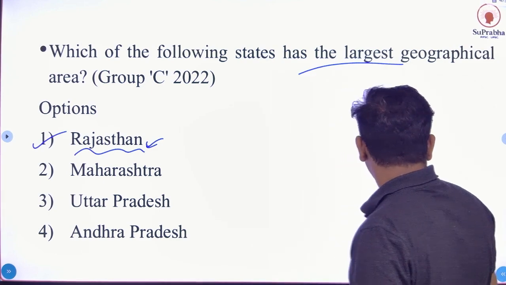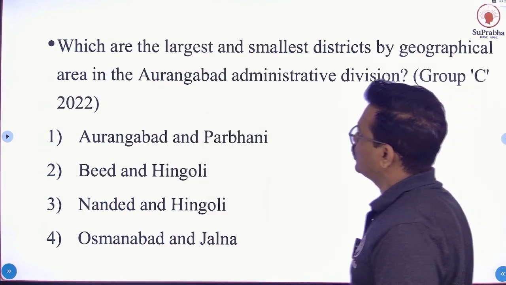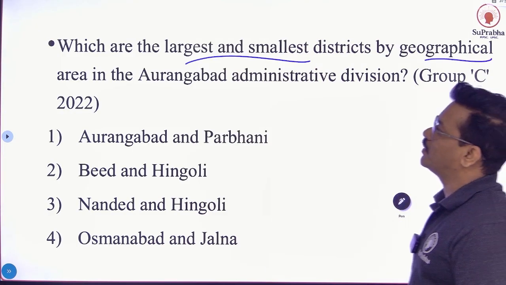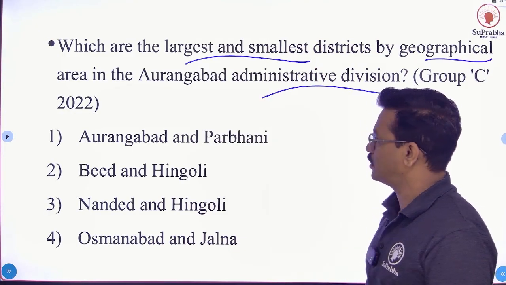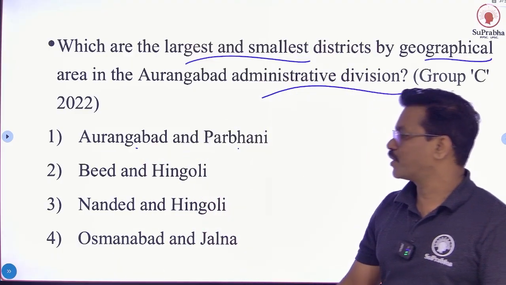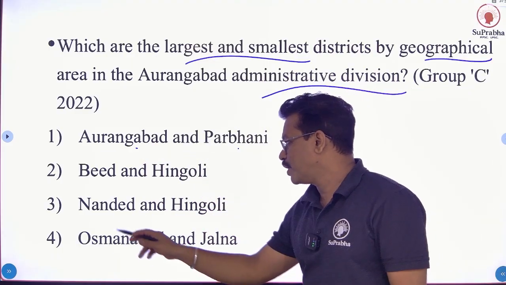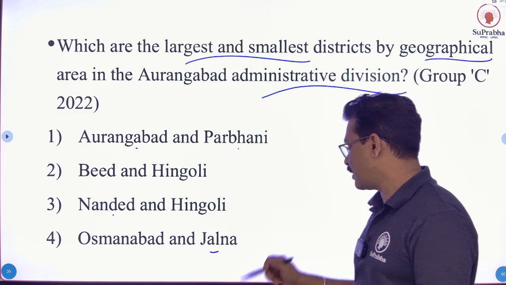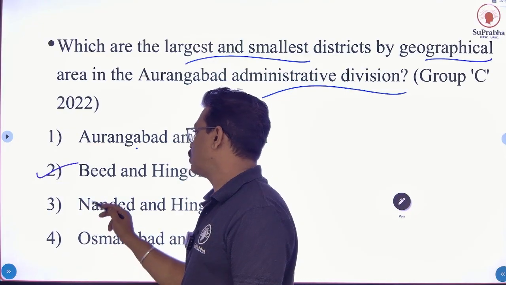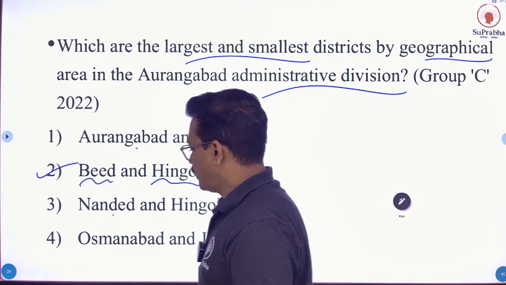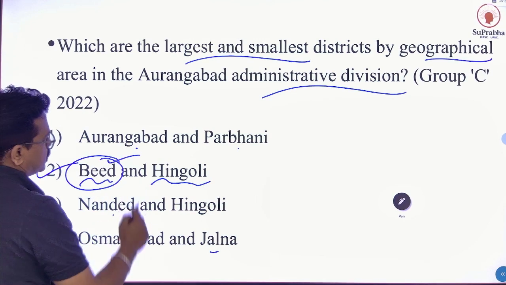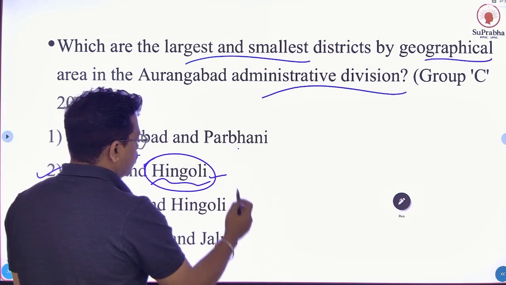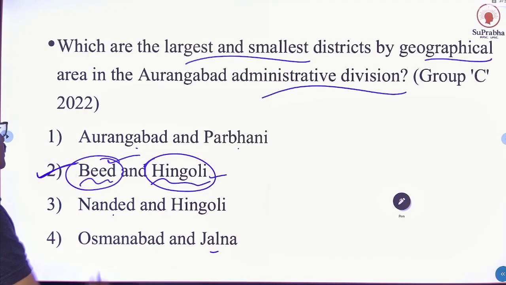Okay, let's see next question. Which are the largest and smallest districts by geographical area in the Aurangabad administrative division? Option number 1, Aurangabad and Parbhani. Option number 2, Beed and Hingoli. Option number 3, Nanded and Hingoli. And option number 4, Usmanabad and Jalna. And correct answer is option number 2, Beed and Hingoli. Beed is the largest district in Aurangabad administrative division and the smallest district is Hingoli. Okay, so option number 2 is the correct answer.